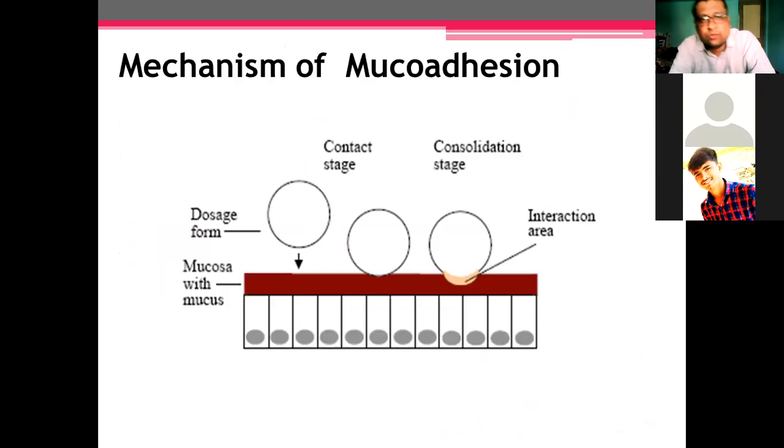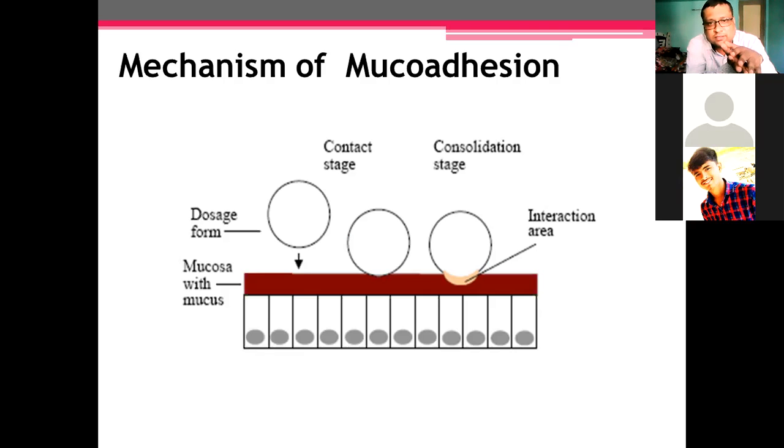Now we will move towards the next section, that is the mechanism of mucoadhesion. Exactly what happens when the adhesion takes place. First stage is the contact stage. Second stage is the consolidation stage. Contact stage means the initial attachment between your dosage form and the mucosa, that is a brown color mucosa which is present on the epithelial surface. It will get just attached. But when the attachment takes place, the second stage is the consolidation stage.